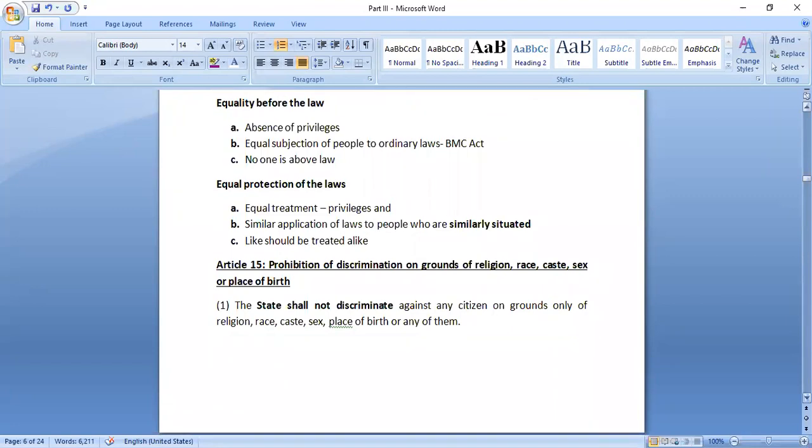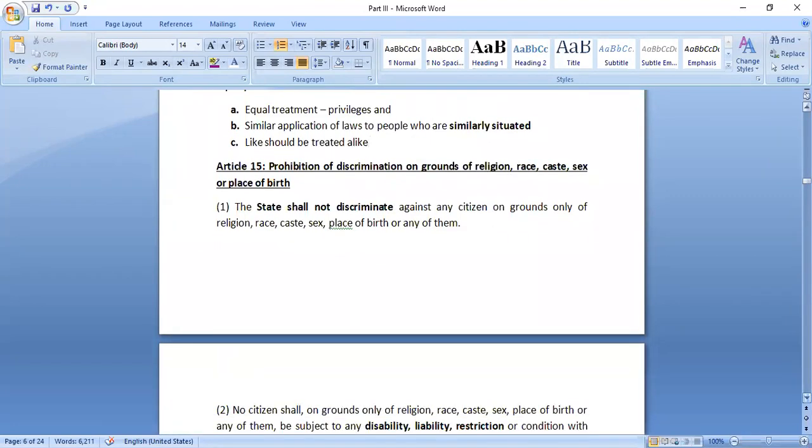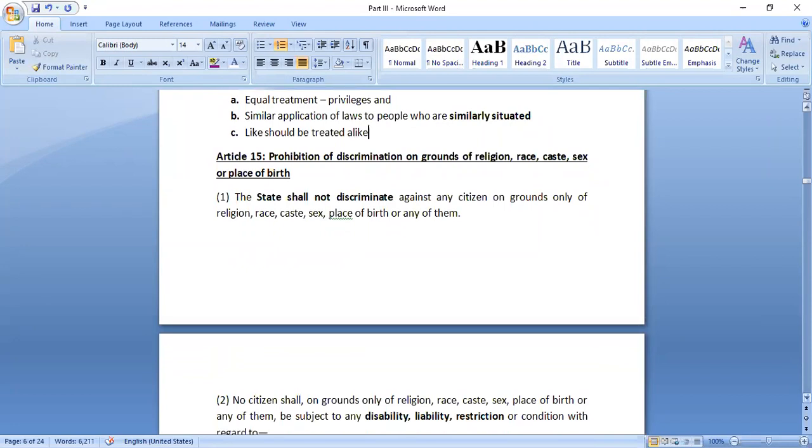Next article that we have is Article 15. It is regarding prohibition of discrimination on grounds of religion, race, caste, sex, and place of birth. So you should remember the grounds that are mentioned. Under Article 15, we have 5 grounds: religion, race, caste, sex, place of birth. It talks about prohibition of discrimination on any of these grounds, and this right is given to citizens only. The state shall not discriminate against any citizen on these 5 grounds.